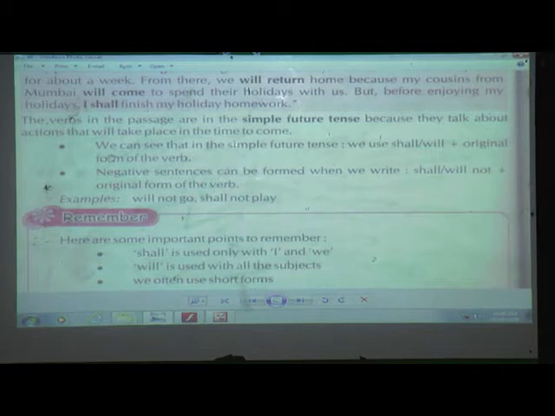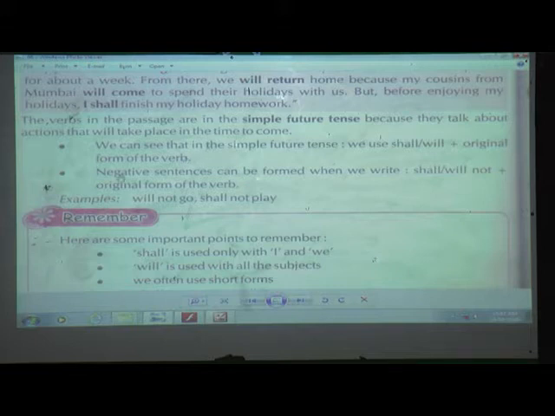Now we'll see. In simple future tense, what do we use? Yes, we use shall or will plus the original form of the verb. Again I'll repeat, students. In simple future tense, what are we going to do? Yes, we are going to use shall or will plus the original form of the verb.